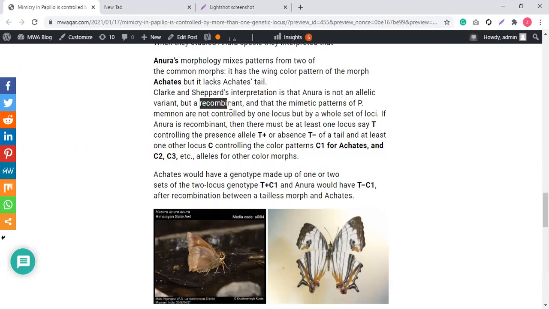Now recombinant is the mixture. Recombinant is the mixture of two separate species or two separate populations. Let's say one butterfly belongs to species one, and another butterfly belongs to species two.